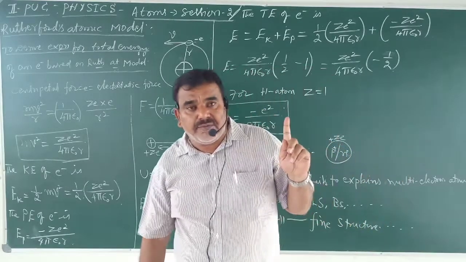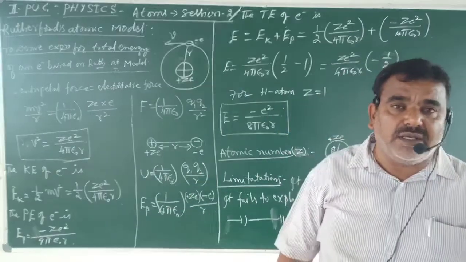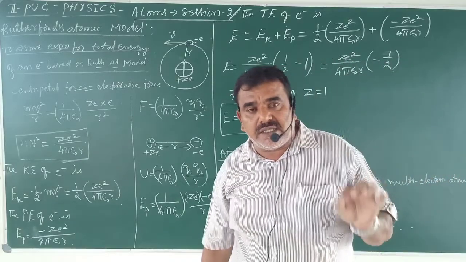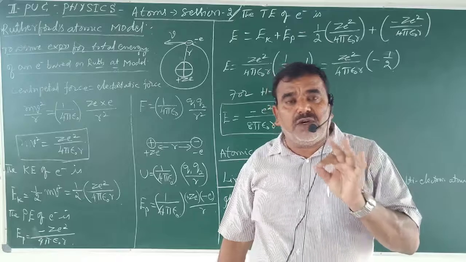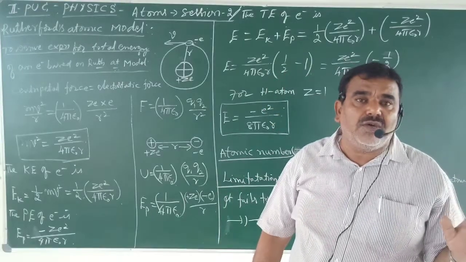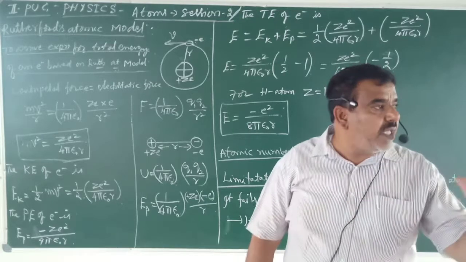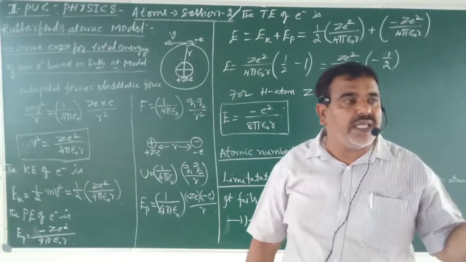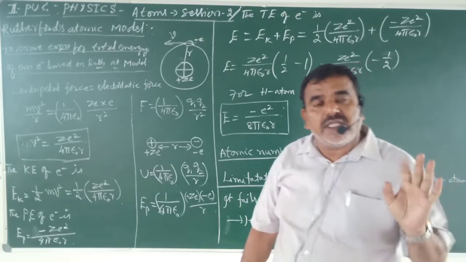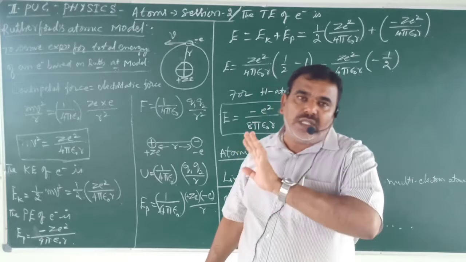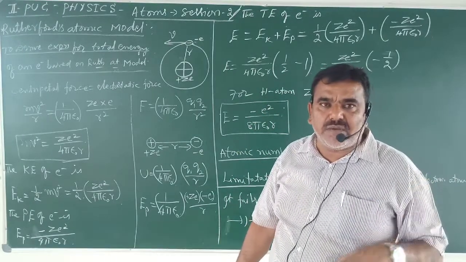Bear in mind, all properties of matter or elements arise basically from atoms. The birth of all properties is in the atom. Therefore, atomic structure should explain whatever we see physically or experimentally, whatever results we get. Otherwise, that model is wrong. Atom cannot be like that. That is why that model was given up.